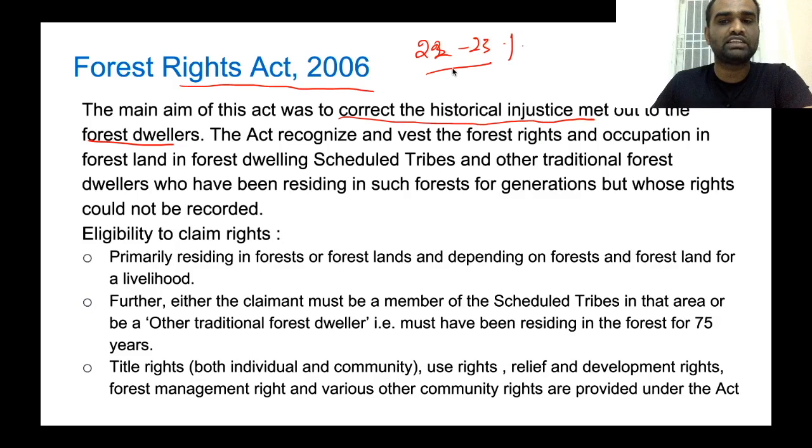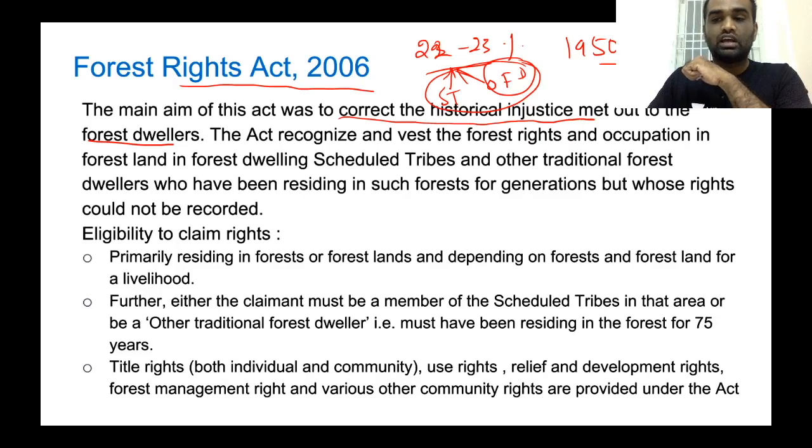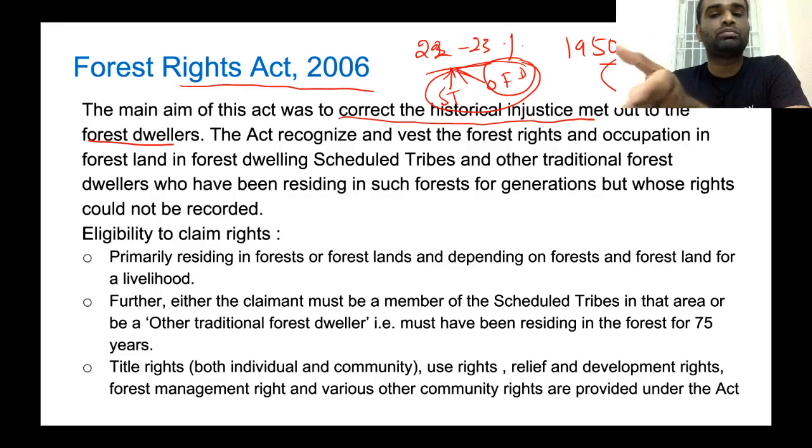Now, in these forest lands, traditionally scheduled tribes as well as other forest dwellers have been residing. The problem with these people is that they don't have adequate land records showing that they have been residing in this particular area. So, right from 1950 to the present day, in the name of development, various governments have taken away lands from scheduled tribes as well as other forest dwellers, in the name of constructing dams, in the name of mining activities.